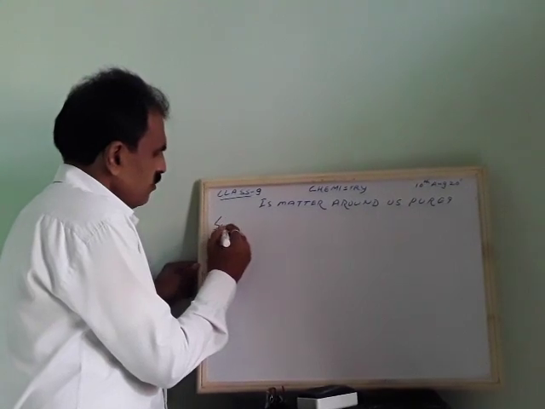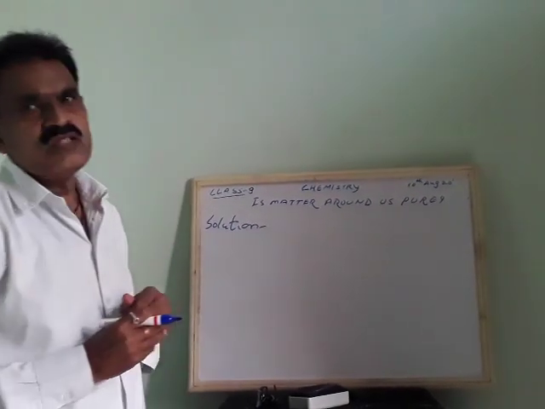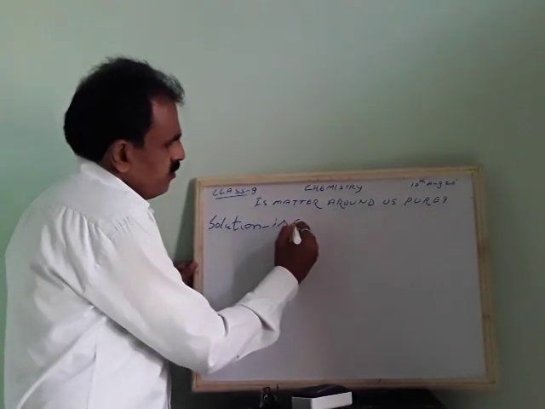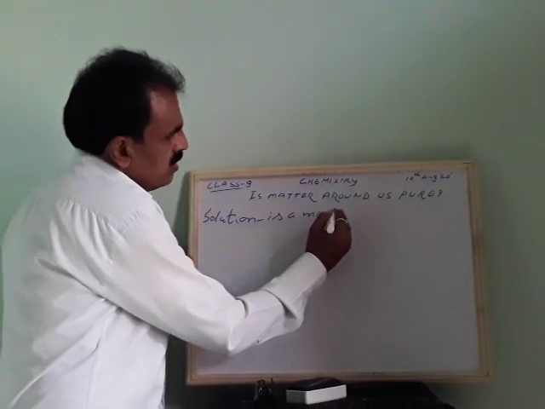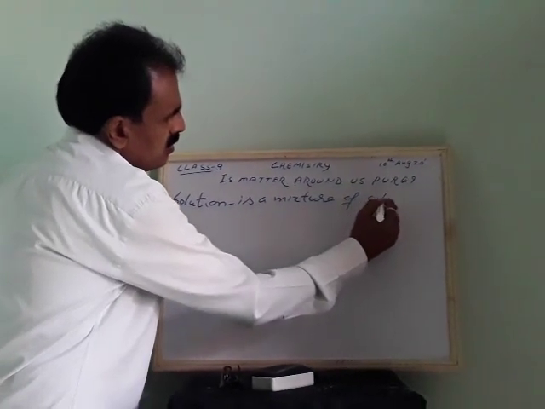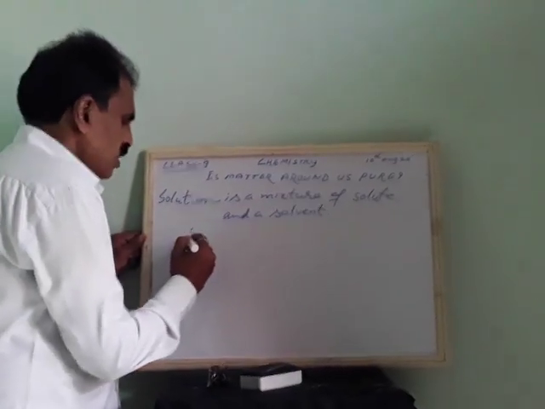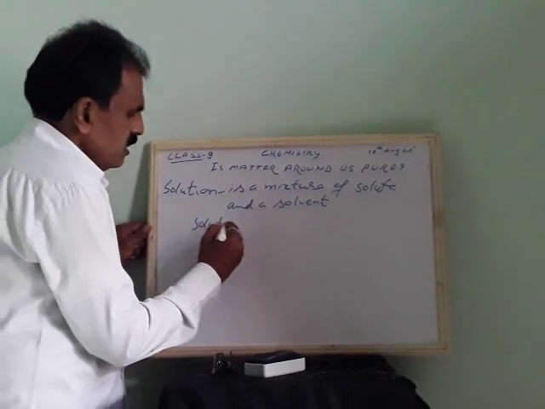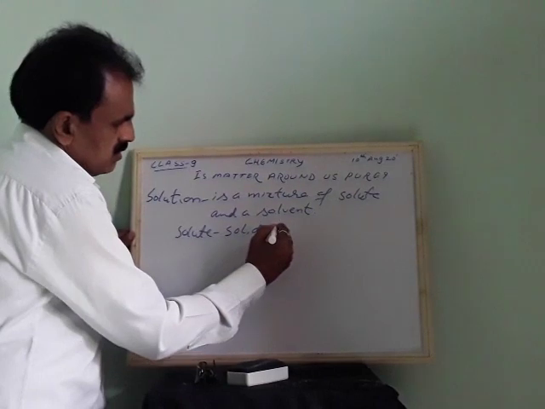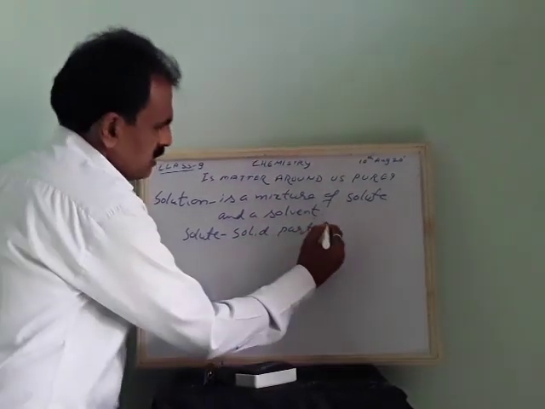So a solution is a mixture of a solute and a solvent. In general, the solute will usually be the solid part, and its concentration, its percentage, will be very less.